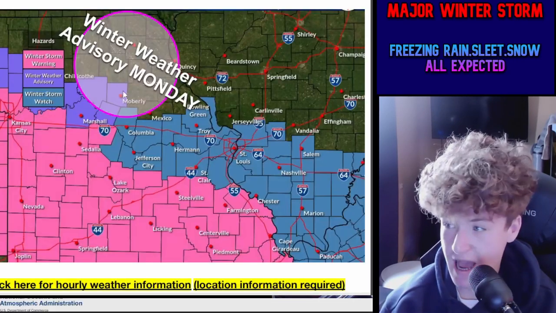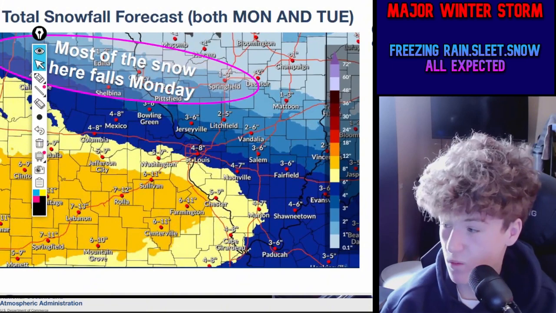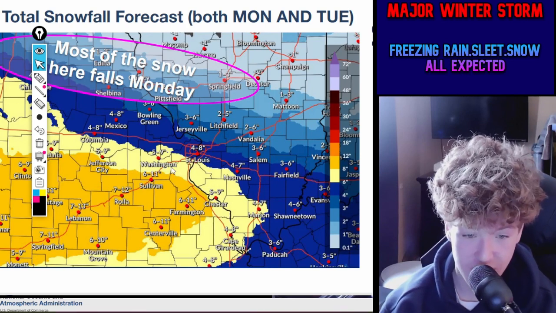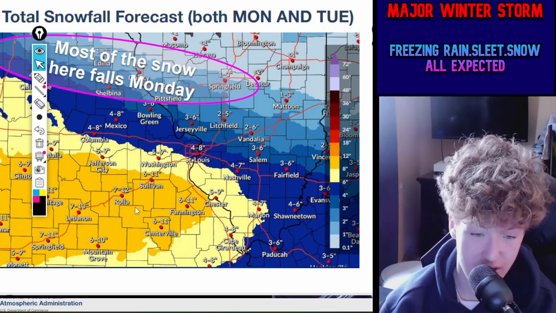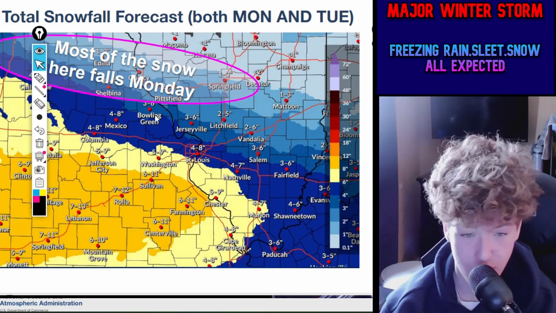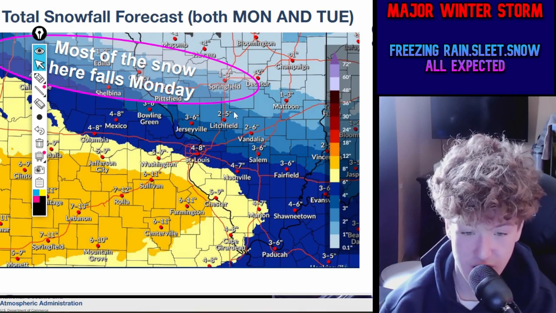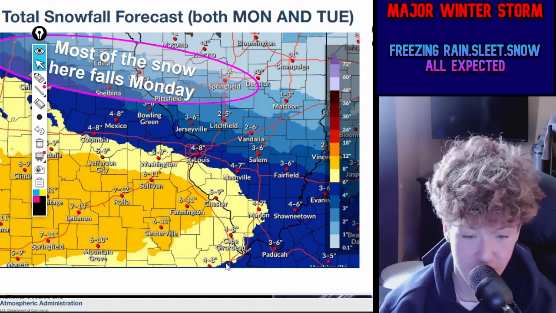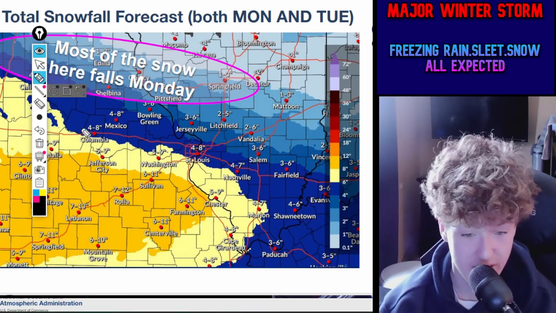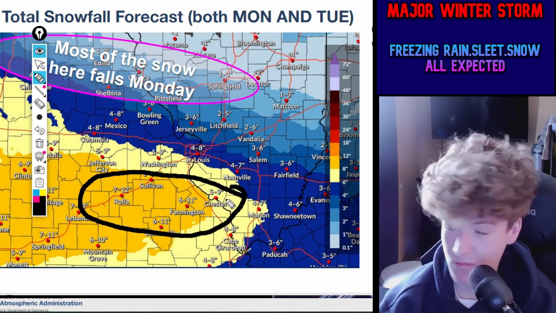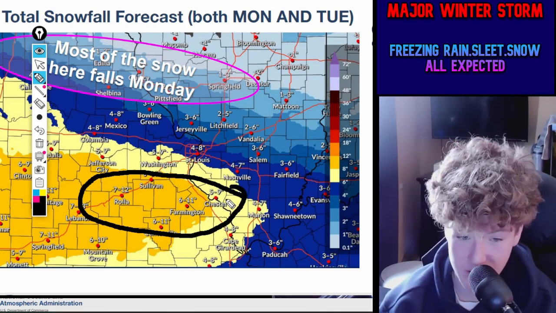Now, if we move on to the National Weather Service in St. Louis, we are going to see 4 to 8 inches of snow for St. Louis, 5 to 9 inches for Washington, 6 to 11 for Sullivan, 7 to 12 in Rolla, 5 to 9 in Jeff City, 4 to 8 for Columbia, 4 to 8 for Mexico, 3 to 6 for Bowling Green, 3 to 6 inches for Jerseyville, 2 to 5 for Litchfield, 3 to 6 for Salem, 4 to 7 for Nashville, 4 to 7 for Marion, 5 to 9 inches for Chester, 4 to 8 inches for Cape Girardeau, 6 to 11 inches for Farmington and Centerville, 6 to 11 for Sullivan, where I do think in these potential areas here we could see a heavier band of snow that could increase the totals, maybe even up to a foot of snow.